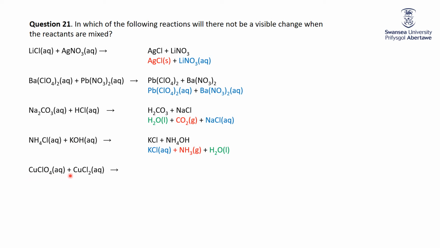And then copper perchlorate plus copper 2 chloride. Well, you make copper chloride, which is insoluble, so it's a nice little precipitate. So precipitate, nothing, gas, gas, precipitate. The only one with no visible change is that second one, which I have nicely arrowed there.